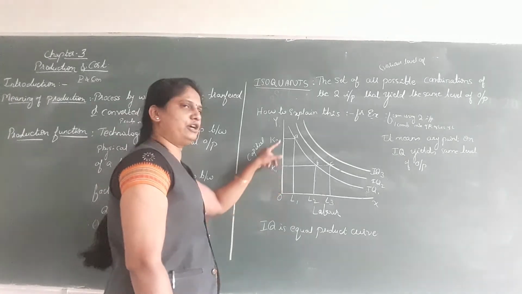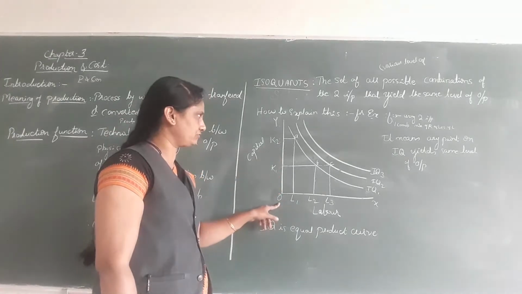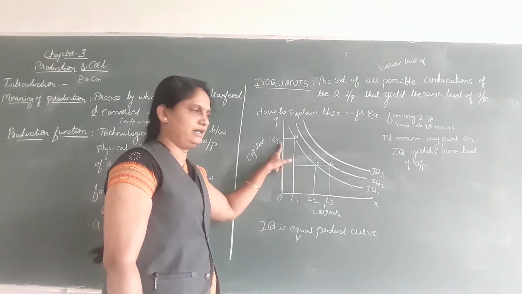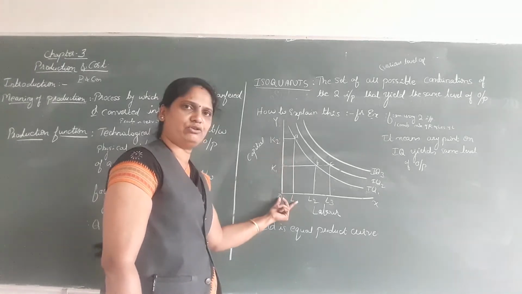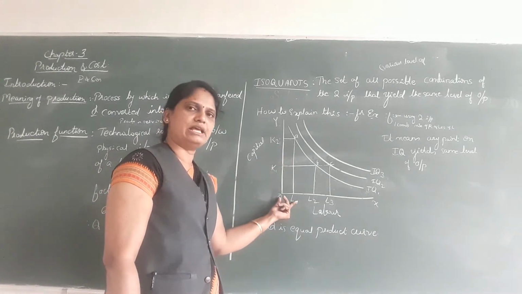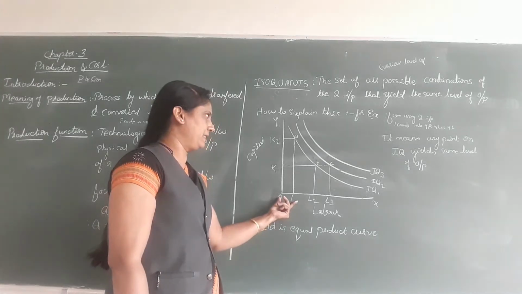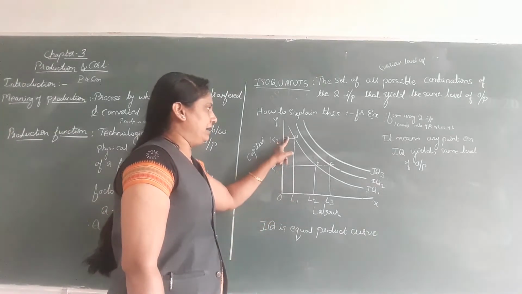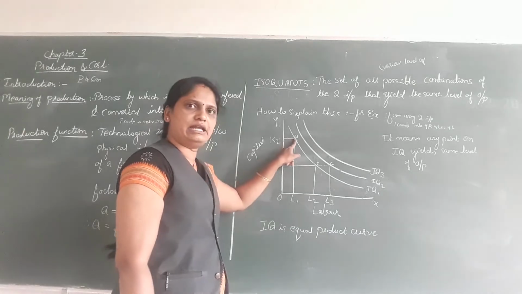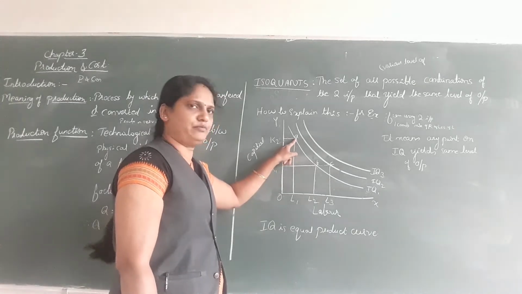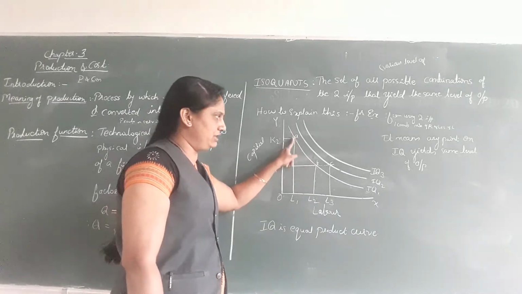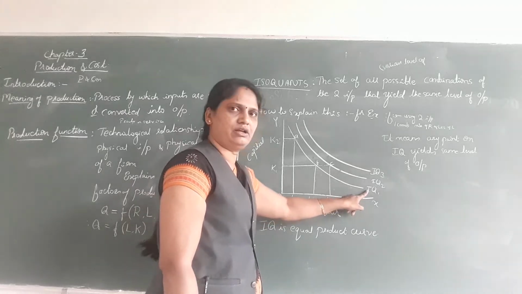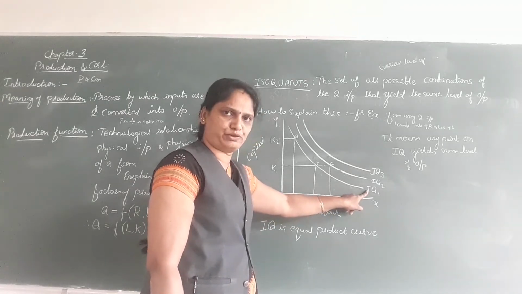Here, the firm is using K2 of the capital and L1 of the labor. Then it is intercepting at point A. This means it is producing 100 units of output.